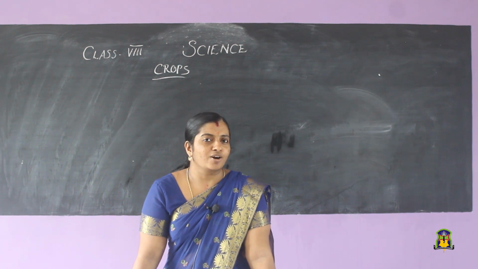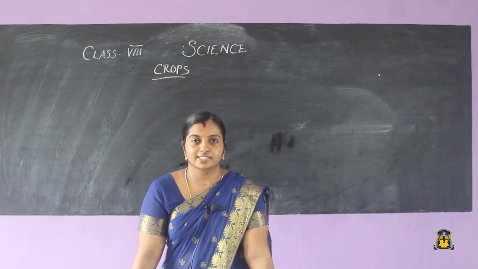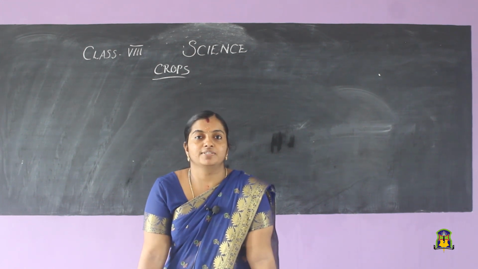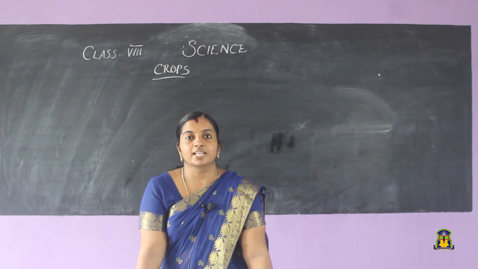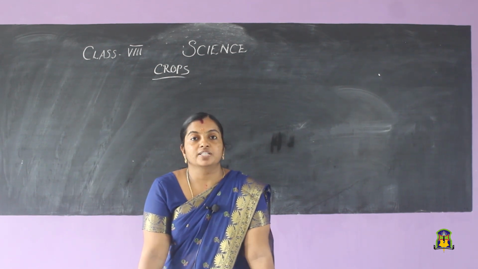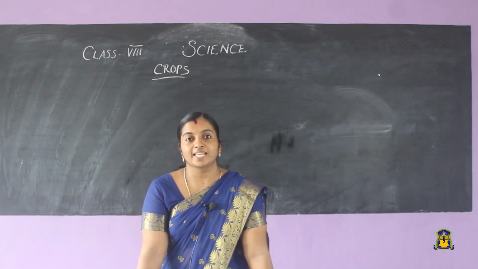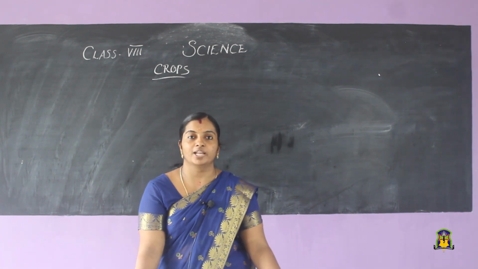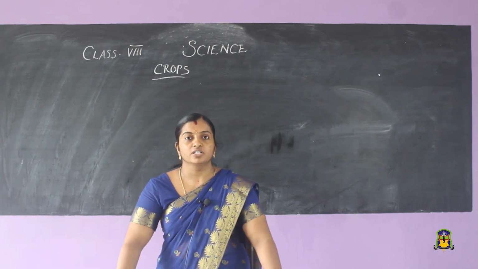So, I hope you all have gone through the topics I have already taught you in the previous class. I think so. Anyway, we will memorize whatever we have studied already. So, we were dealing with the first chapter in our science textbook, that is crop production and management. We discussed first about crops. What are crops? Crops are the plants of the same kind cultivated in a particular area. Then we studied about the different types of crops.